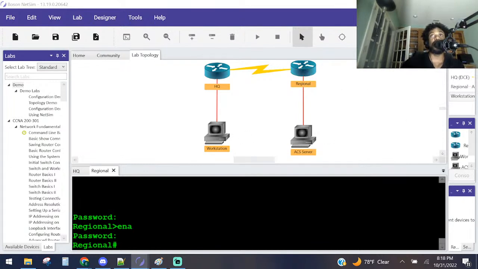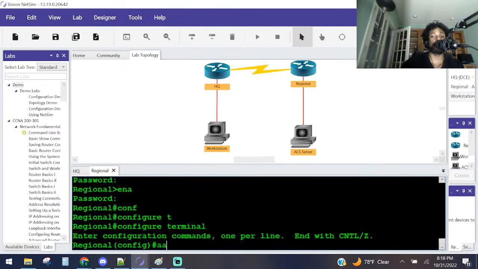So he says login authentication. We're going to go to global config mode, right? And it's AAA. All the AAA commands start with AAA, fittingly.